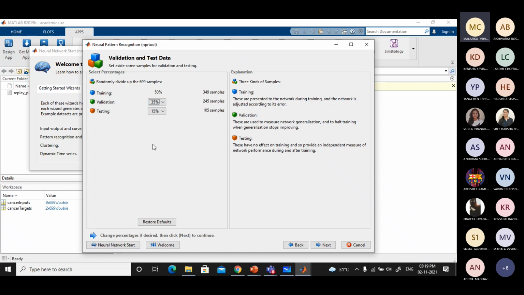If you vary that, the training set also changes. You can see that. But generally, you keep a higher number for training rather than testing and validation. You're getting my point. Nearly 70% we generally keep for training.